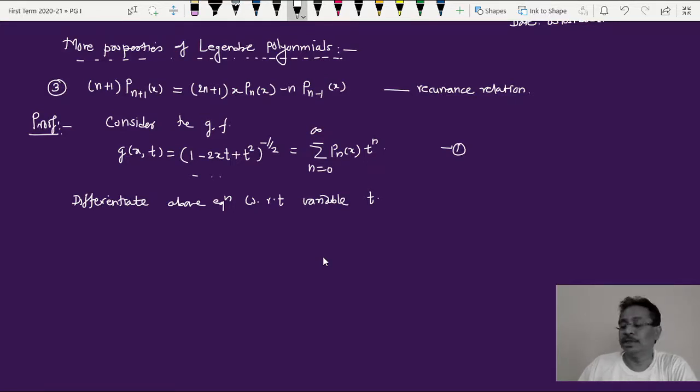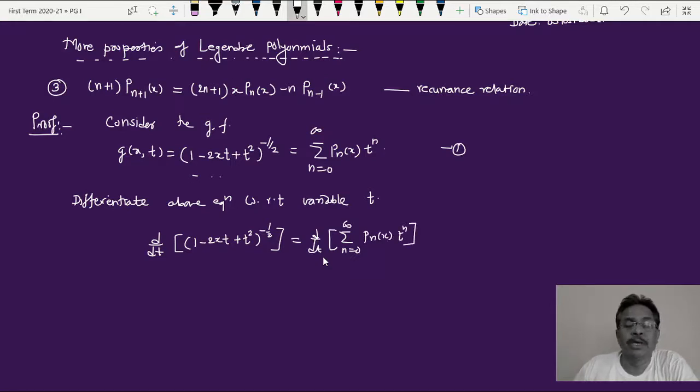So what I am differentiating here is d/dt of the bracket, 1 minus 2xt plus t squared, raised to minus half. And here also d/dt of the summation over n equal to 0 to infinity, P_n(x) into t raised to n.